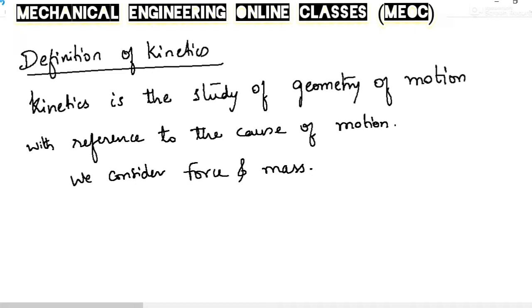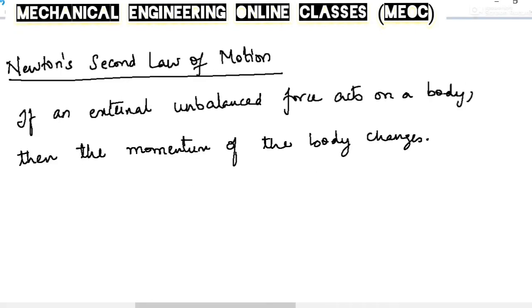So in order to proceed any further on kinetics of an object that is in motion, we should know Newton's second law of motion. So let us understand what Newton's second law of motion says. According to Newton's second law of motion, if an external unbalanced force is acting on a body, then the momentum of the body changes. Momentum is nothing but the quantity of motion that is possessed by the body.